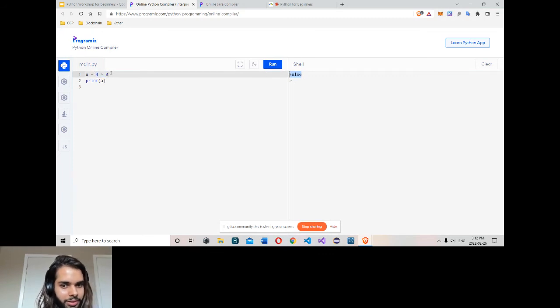They simply compare, then return some value. You can use equal to. So now 4 equal to 8, false. Is 4 equal to 4, true. You can also use greater than, less than, greater than or equal to, less than or equal to. If they can compare the values, they can return true or false.